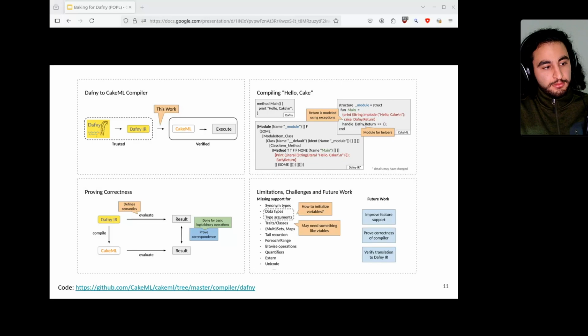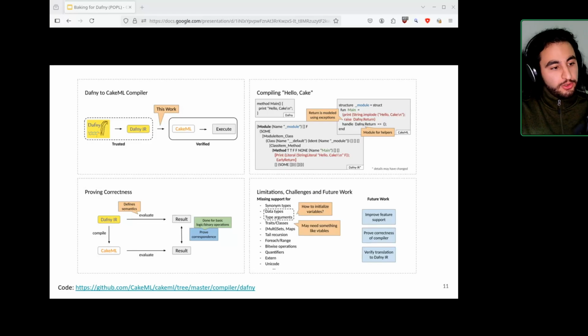Thank you. Could you elaborate a little bit about the strategy for proving correctness between the two output results? I think I read that it's done for basic logic and binary, so I'm guessing propositional logic equivalence there. But what about for more expressive result outputs? In what language is the proof of correctness completed? So it's all written in the HOL4 theorem prover.